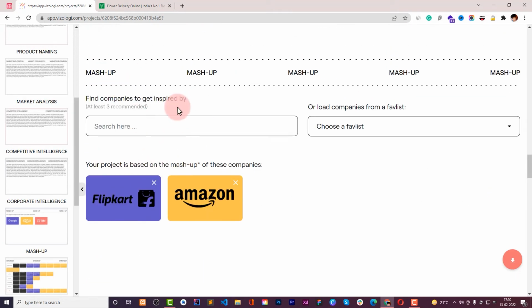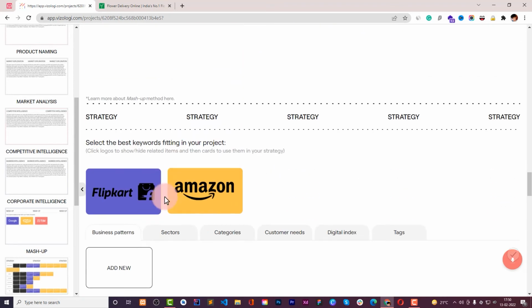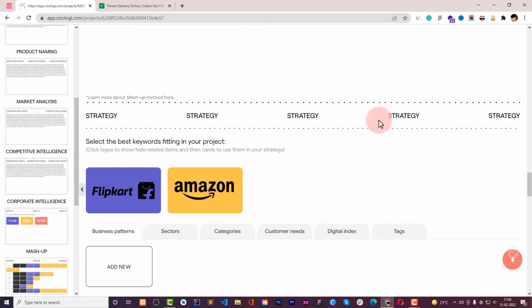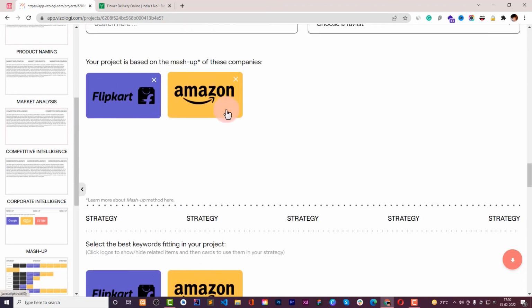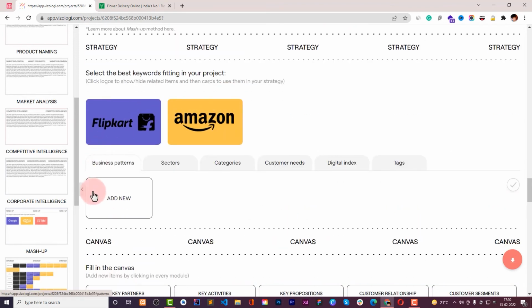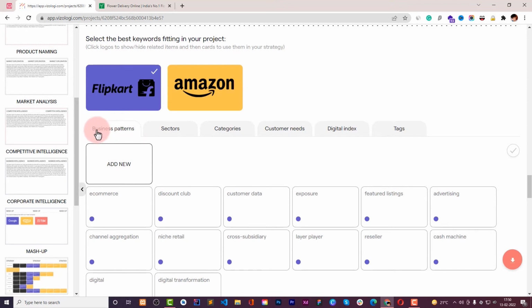Okay, so these are our mashup, and now the strategy will be based on the companies that we have selected right here in the mashup. So when you choose any company, you will find some data about those companies relevant to their business patterns, sectors, categories, customer needs, digital index, and tags. So when you click on Flipkart, you will find all of these, the business patterns that Flipkart has.